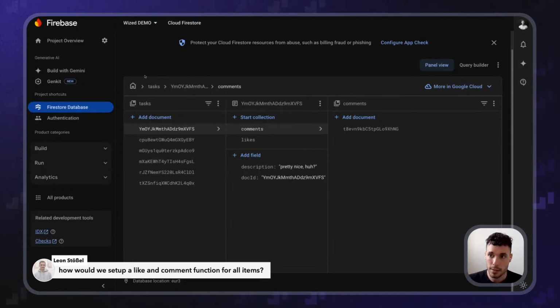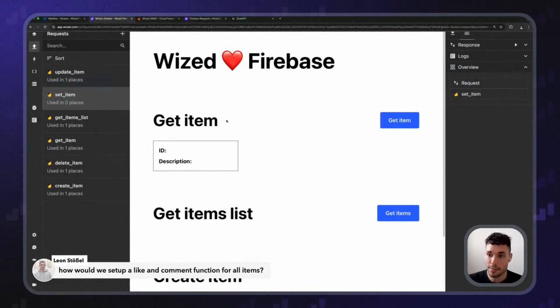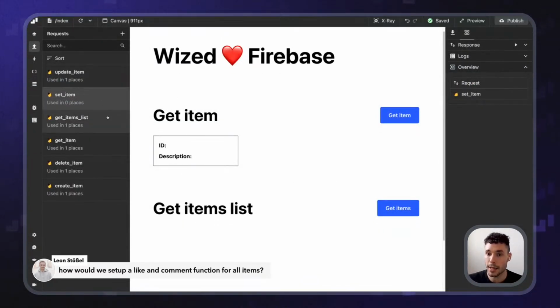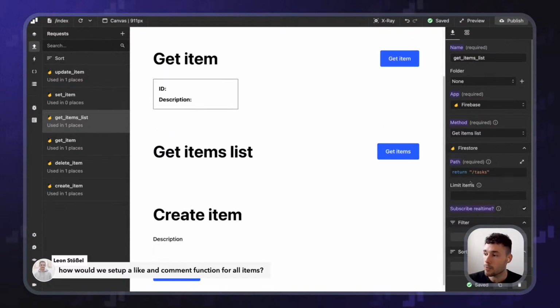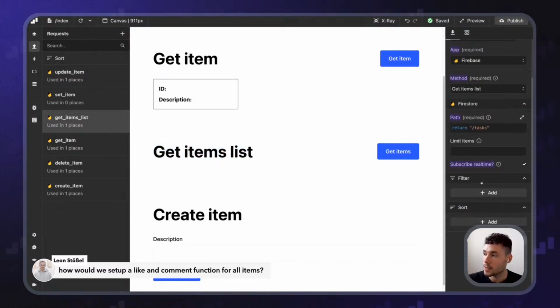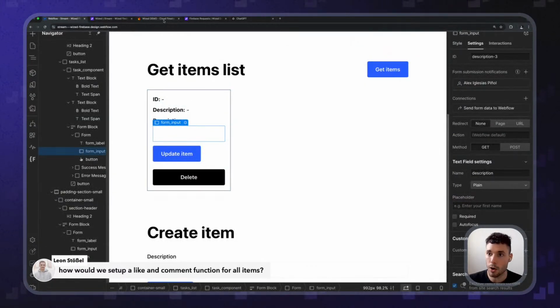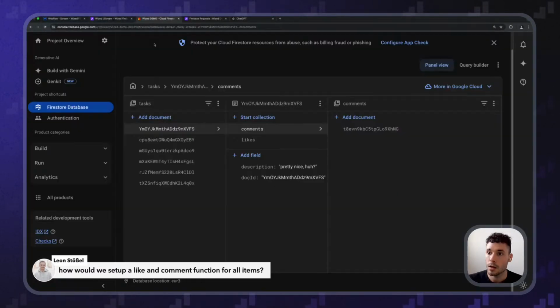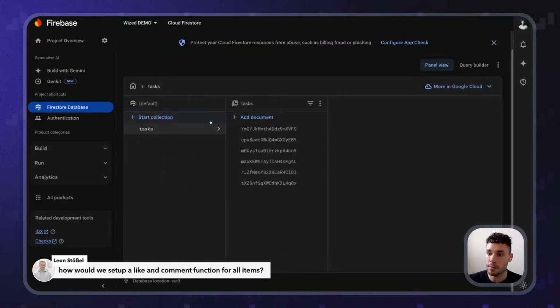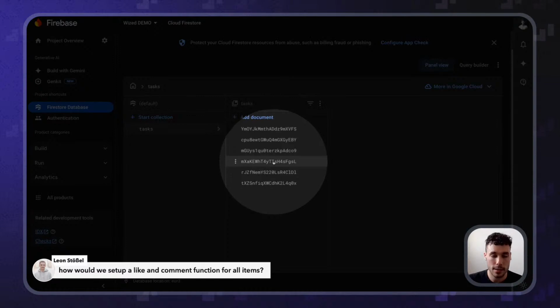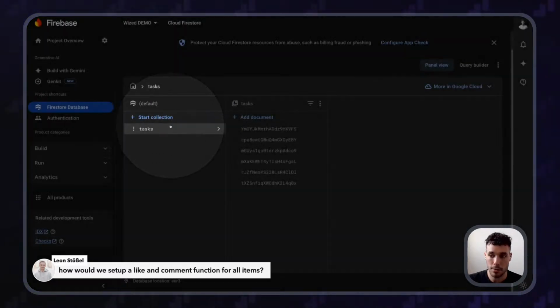The way that you fetch nested data is simply doing the same thing as before. So when doing this get items list, for now, we have done this, right? /tasks, and that's it. And this means that we're getting all the items that are inside the tasks collection, right?